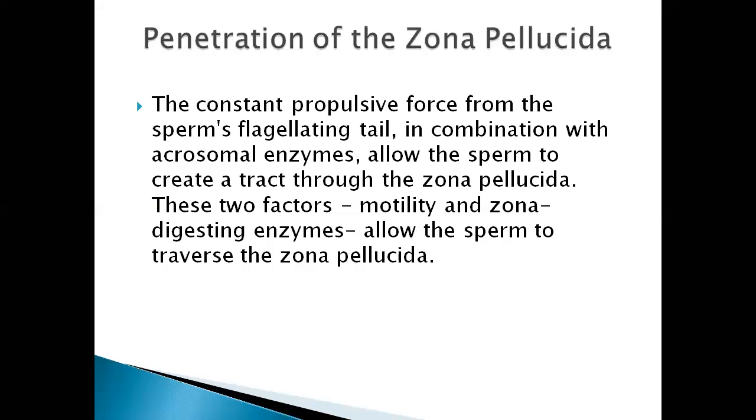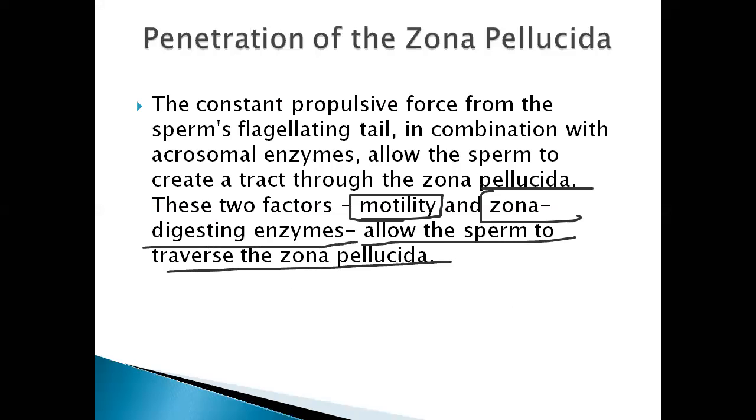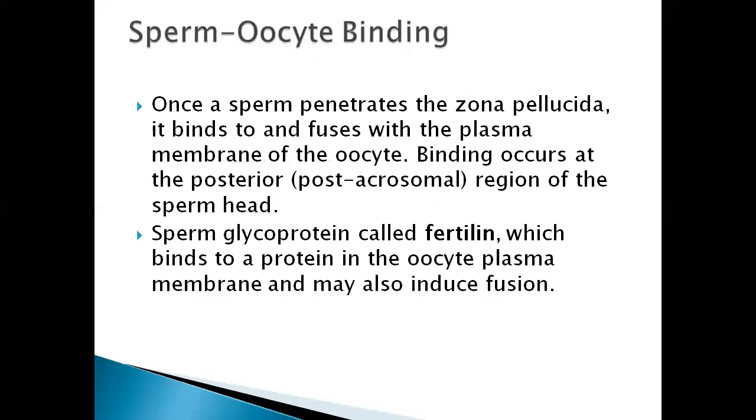Now these two factors, motility and zona digestive enzymes, motility we said capacitation, and zona digestive enzymes we said acrosome reaction, allow the sperm to traverse through the zona pellucida.